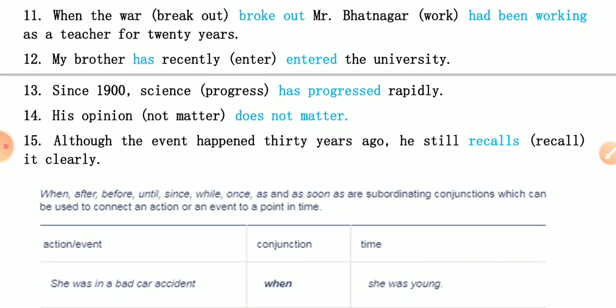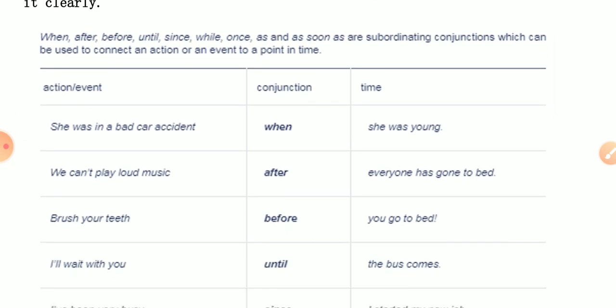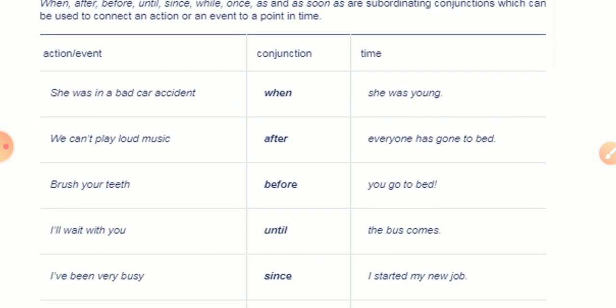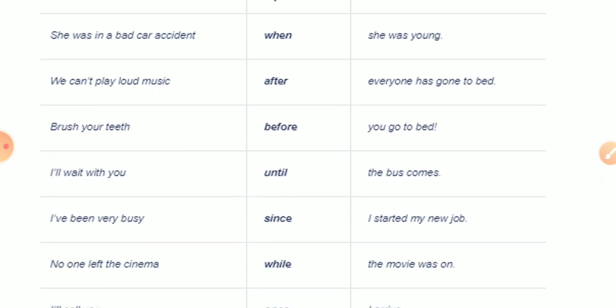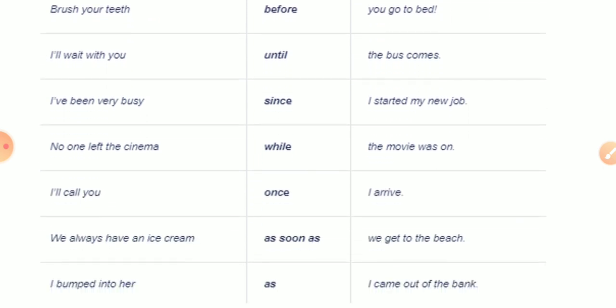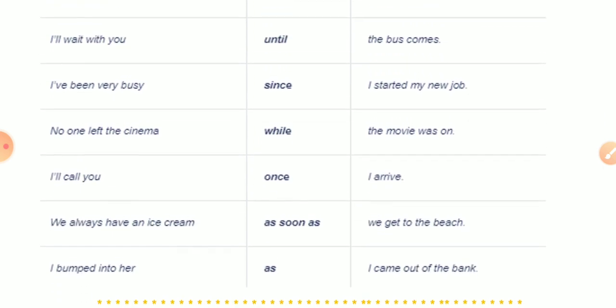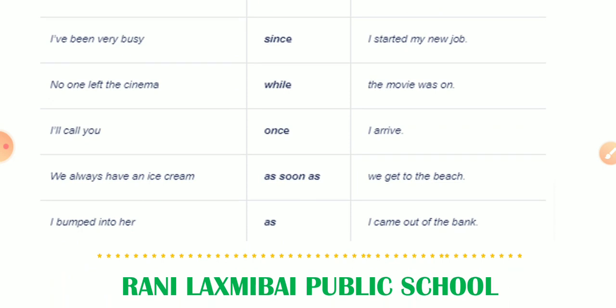You should understand these things. I have given some conjunctions and their uses. You can understand here how we can use these conjunctions if they are given in any sentence. You should read them well also.